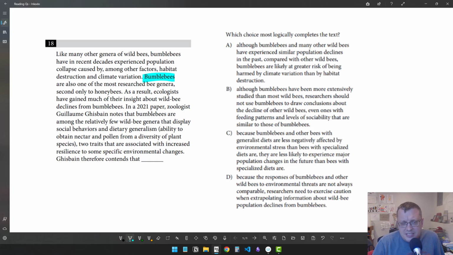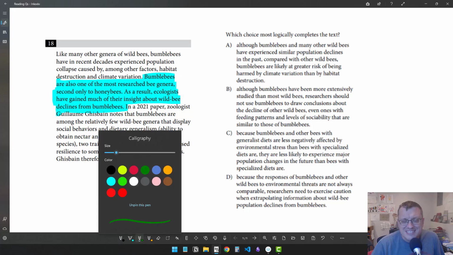So we're kind of giving some context here: bumblebees are well studied, and so for that reason, they are used to glean insight about other non-bumblebee species. Okay. In a 2021 paper, they note that bumblebees are among the relatively few wild bee genera that display social behaviors and dietary generalism, ability to obtain nectar and pollen from a diversity of plant species, two traits that are associated with increased resilience to some specific environmental changes.